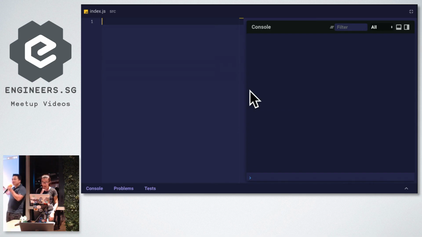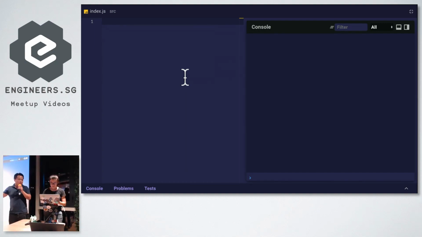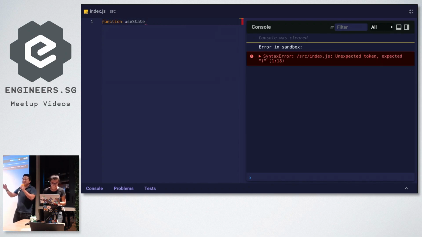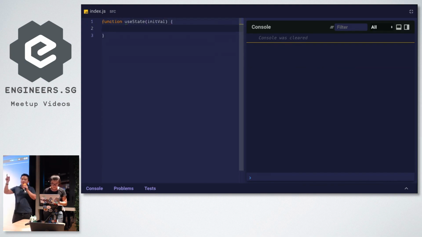The first thing we're going to do is clone hooks in raw JavaScript. So first, clone useState. We'll write the first function, the useState function, using the function keyword. What does useState take as an argument? We'll just call it initial value, like initVal. Put in parentheses and curly braces. What does useState return?